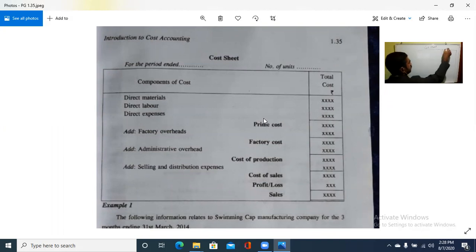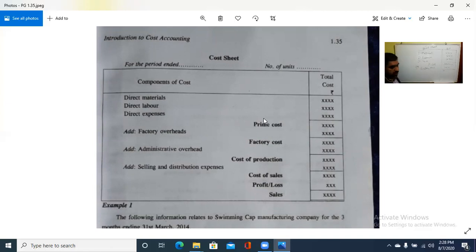Here, the amount is to be written. Here, the particulars: direct material, direct labor, direct expenses. This is the prime cost, and the production overhead or factory overhead should be added.